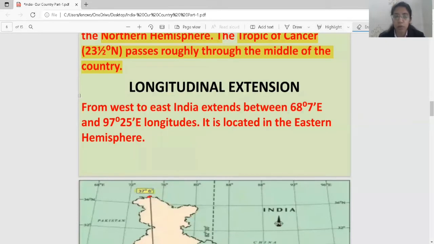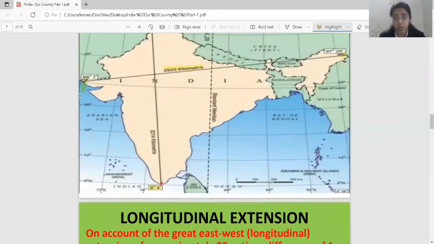Now, if I talk about longitude, underline, it is from west to east of India and extends from 68 degrees 7 east to 97 degree 25 east longitudes. This you have to learn. It's very important.